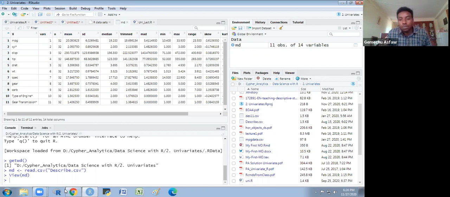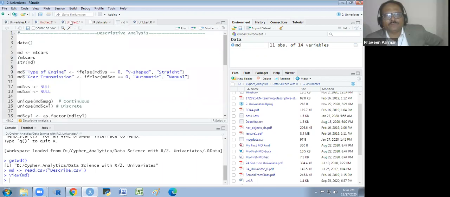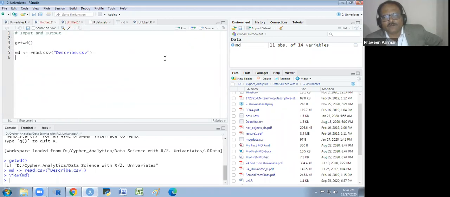So next thing what I want to explain to you, I want to change my working directory. I have opened this project, but I don't want to use the file from this project. I want to use the file from some other place where I have kept all the files. So I have two options.